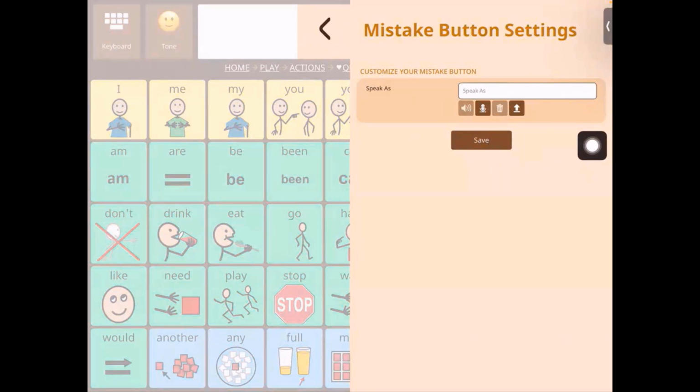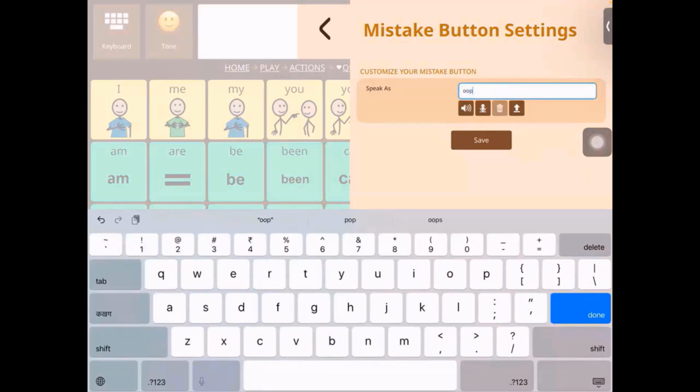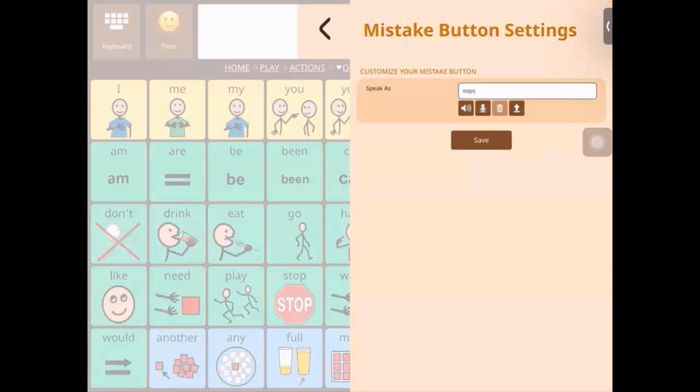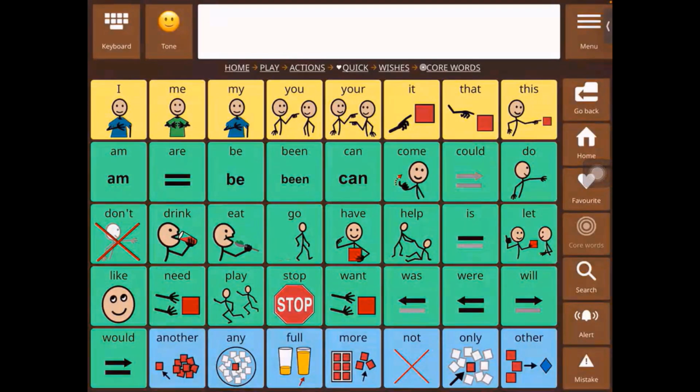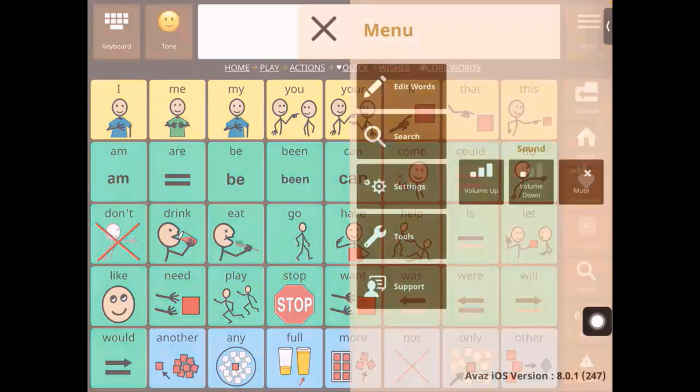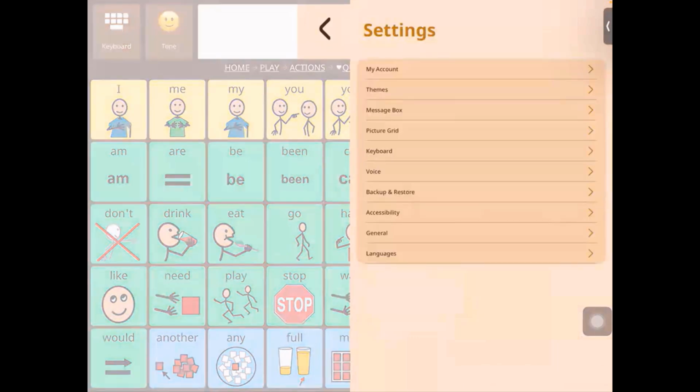So let's say, for example, I wanted to say, oops. I'm going to type in whoops. And then I can listen to it. Oops. And then I will hit save over here. And then now if I try out the button, it's going to say oops instead. So we have now the capacity to make the output of this button really flexible. There's one more thing that we can customize.